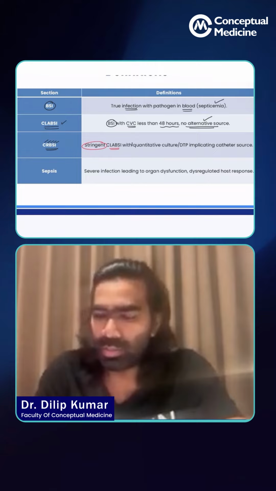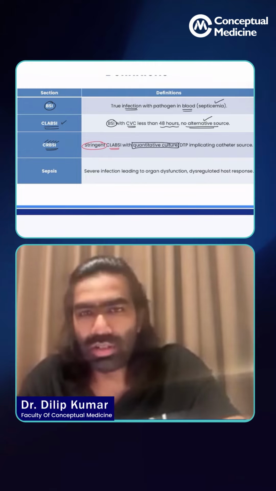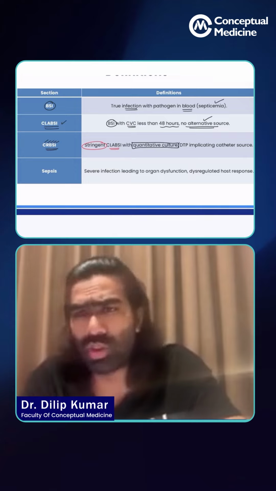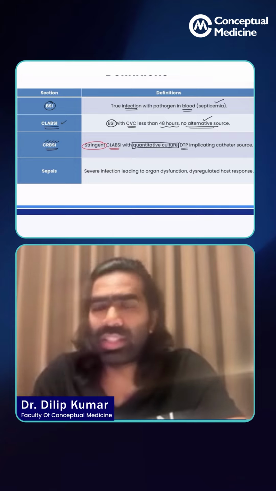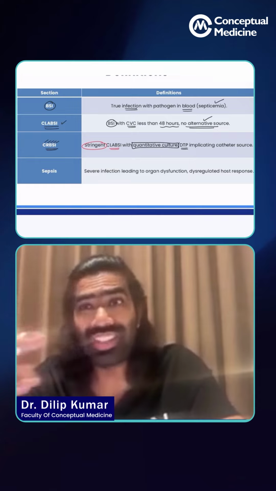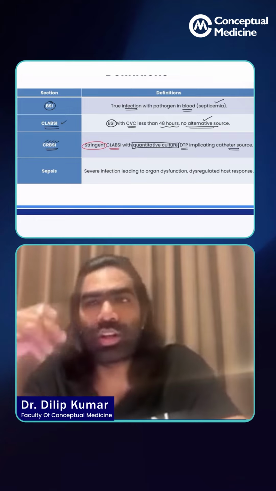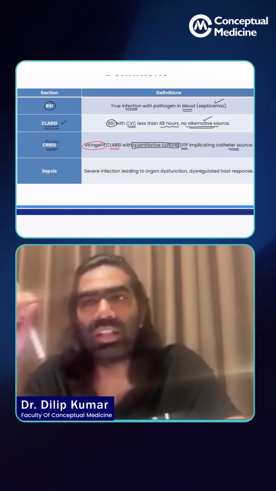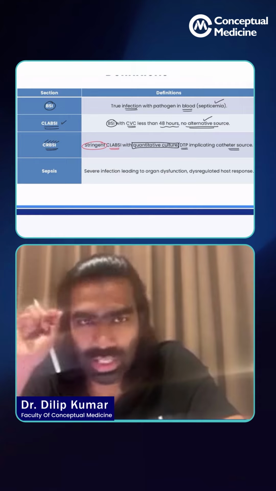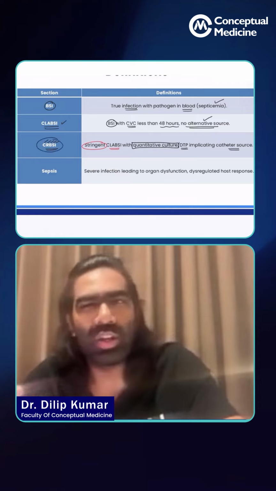For that, 100%, you have to have quantitative cultures. We should see what is the load of organism in the blood. And we see something called differential time to positivity, that's called DTP, which is how fast the reports tend to turn positive. All those things are going to tell you that the catheter is the source of infection that you're seeing in the blood. So this is a very stringent criteria. That's why we don't really use it in practice.